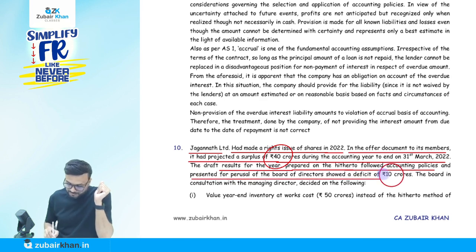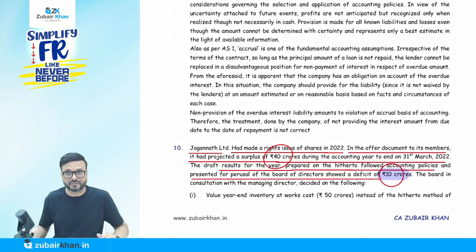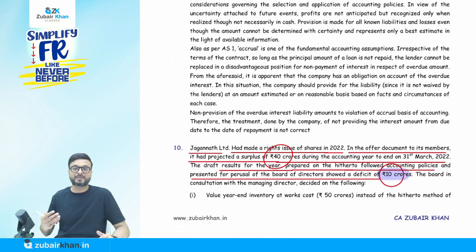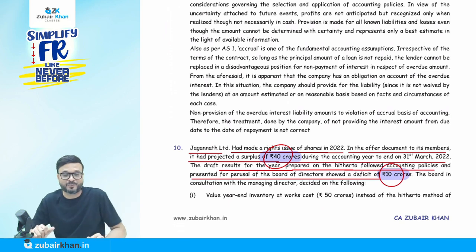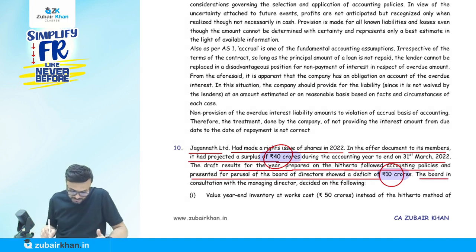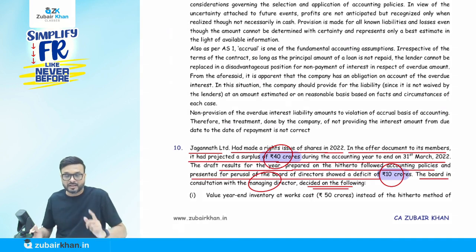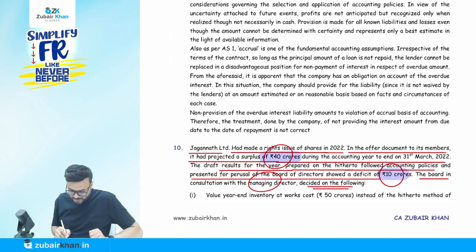But basically, when they prepared the draft on 31st of March, they showed the 10 crore deficit. Initially, they projected that they were going to make a profit of 40 crore, but they have a loss of 10 crore. So they say the board, in consultation with the managing director, decided on the following. Why does the loss come? First, value year end inventory at works cost.